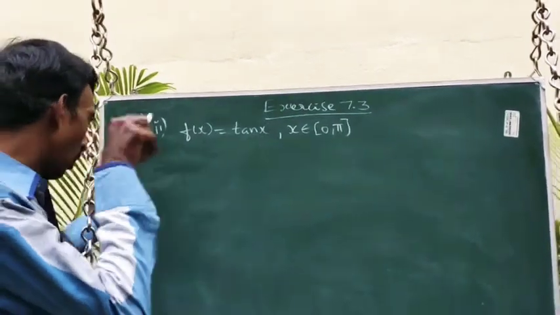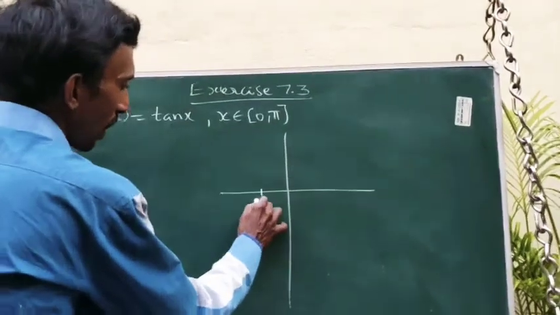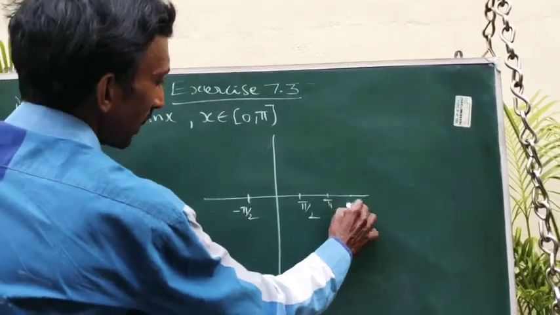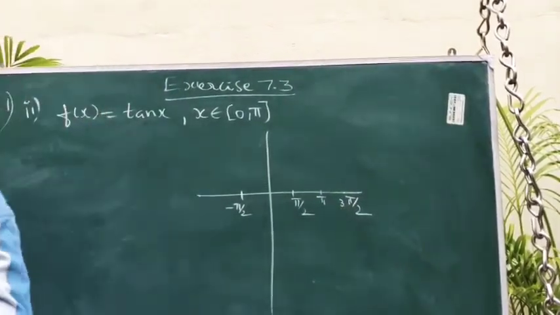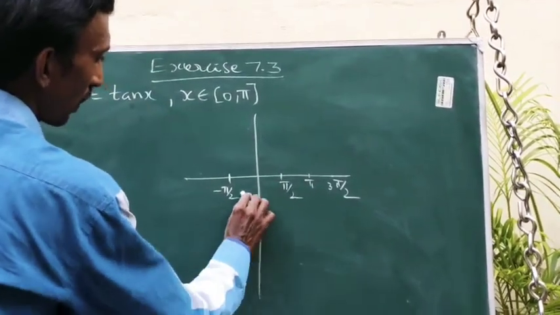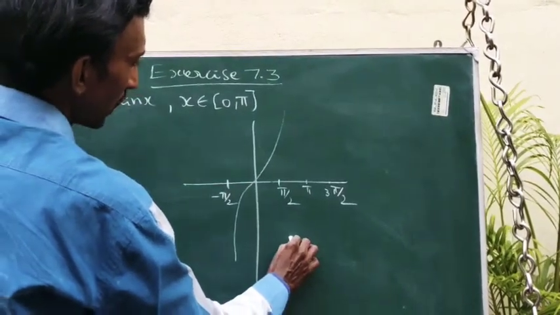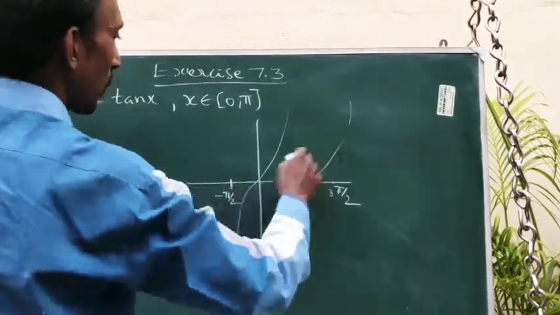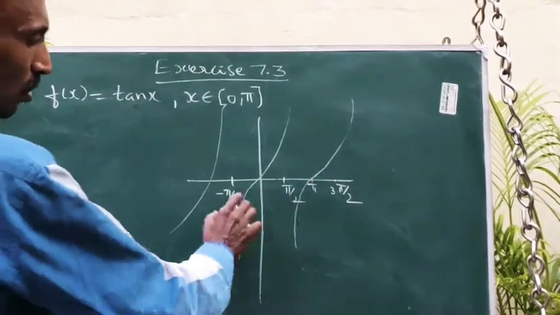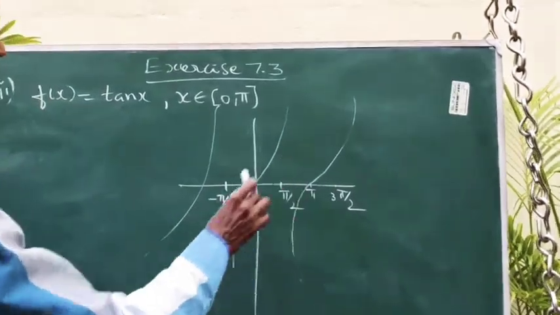So I think we already know that the tan function is piecewise continuous. For example, from minus pi by 2 to pi by 2, then this is pi and this is 3 pi by 2. I think you all know this diagram, the graph of tan. It is going like this, and on this side. So this is the graph of the tan function. For odd multiples of pi by 2, it does not exist.